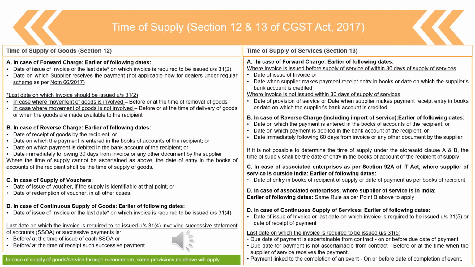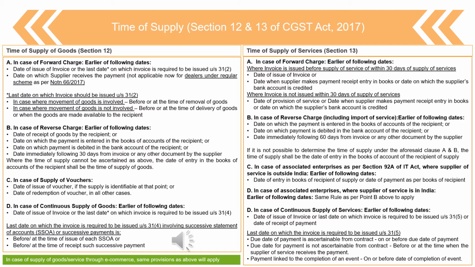So first is the date of receipt of goods by the recipient. Second is the date on which payment is entered in the books of account of the recipient, date on which payment is debited in the bank account of the recipient, or date immediately following 30 days from the date of invoice or any other document issued by the supplier, right? So what does this reverse charge provision say?